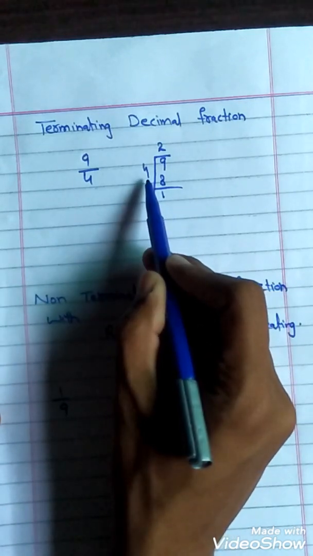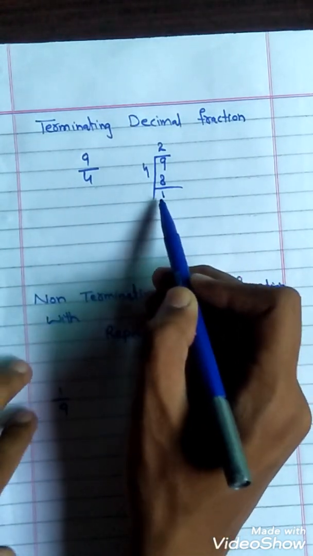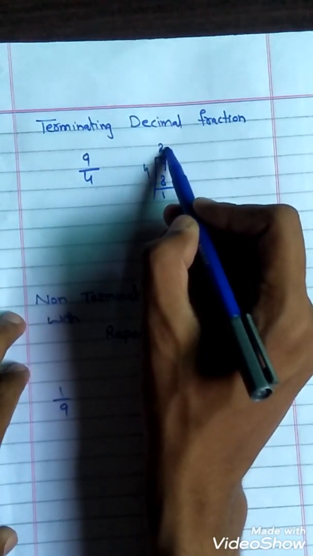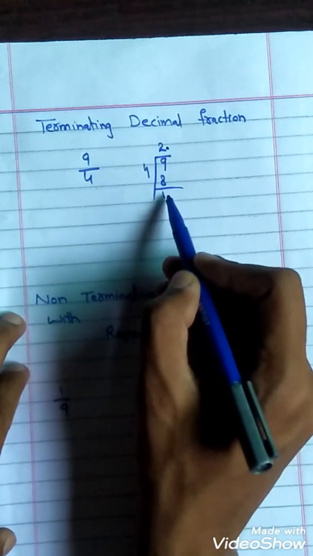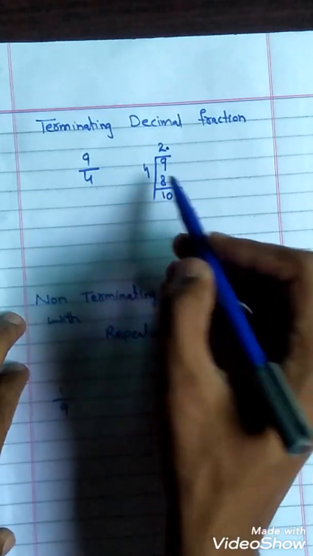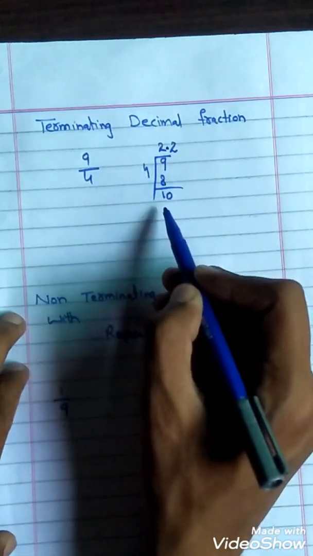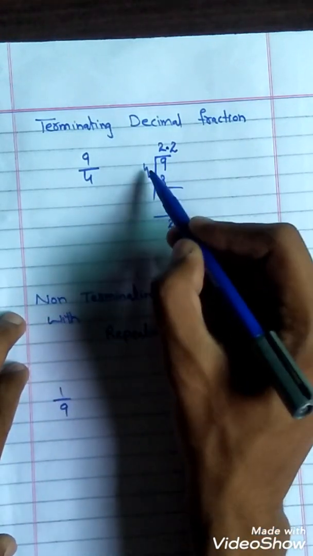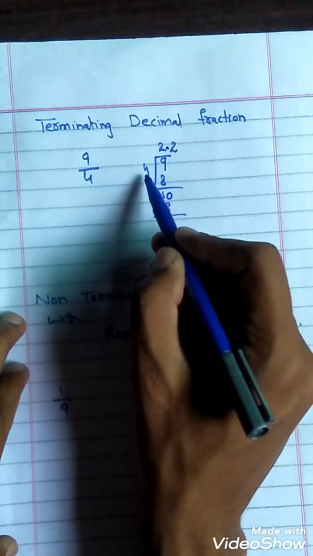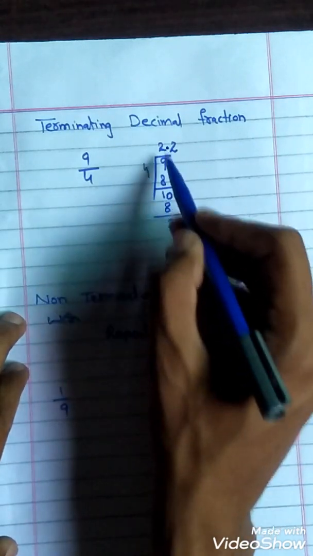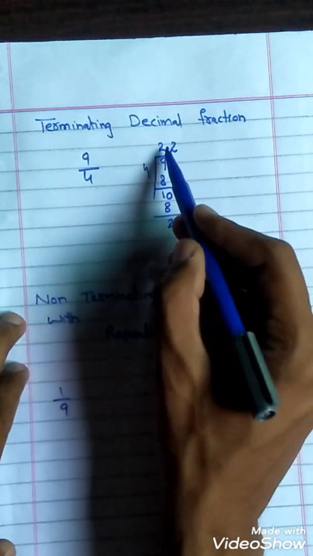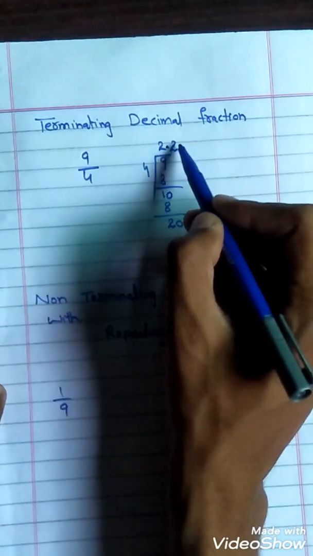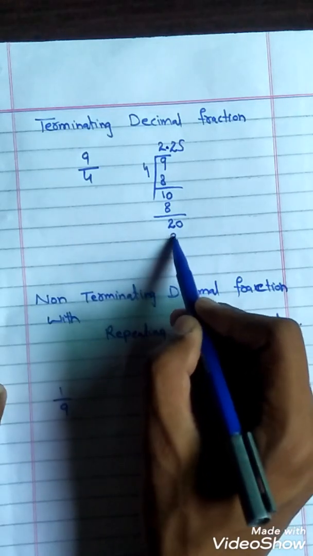1 is not divisible by 4 because 1 is smaller than 4. Okay, so now put the point and take 0. Okay, 4 twos are 8. Now subtract 2 here. Now 2 is also not divisible by 4, so take another 0 because we have put a point. Okay, so now 4 5s are 20.